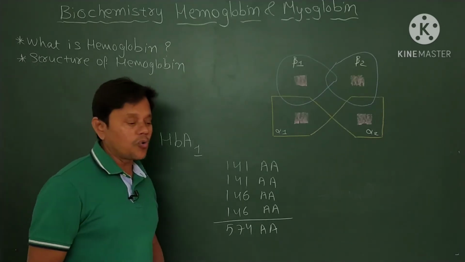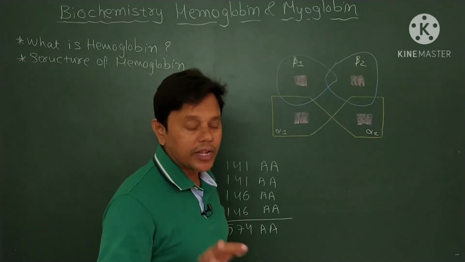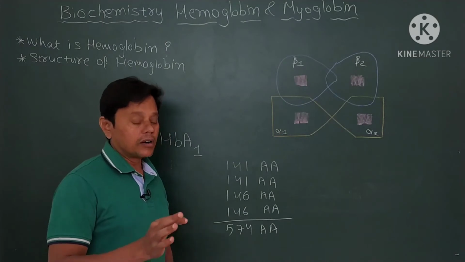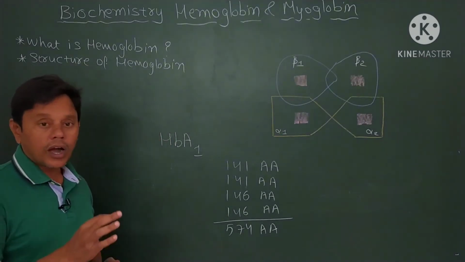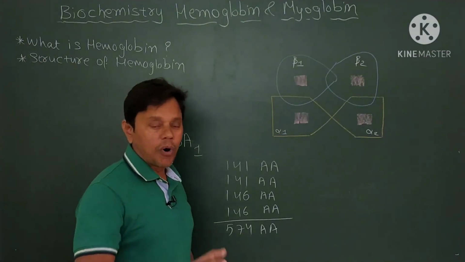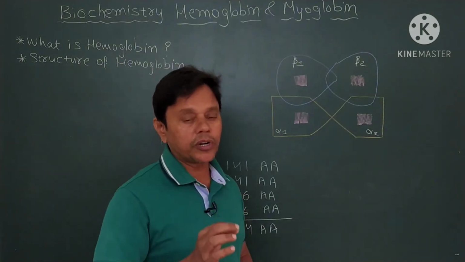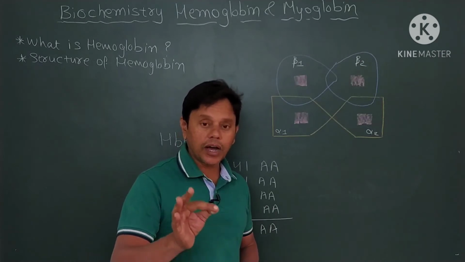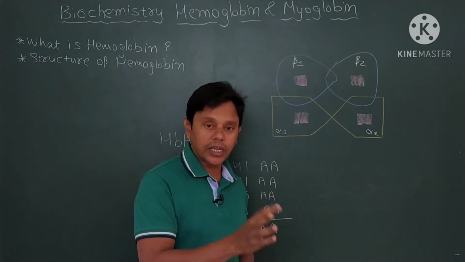non-covalent interaction, primarily hydrophobic, ionic and hydrogen bonds. This is the most important question, and a direct question will be asked in the exam from this section.